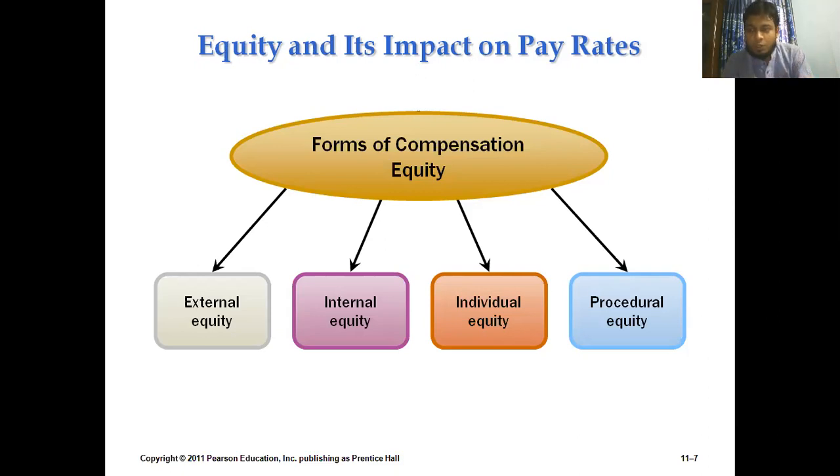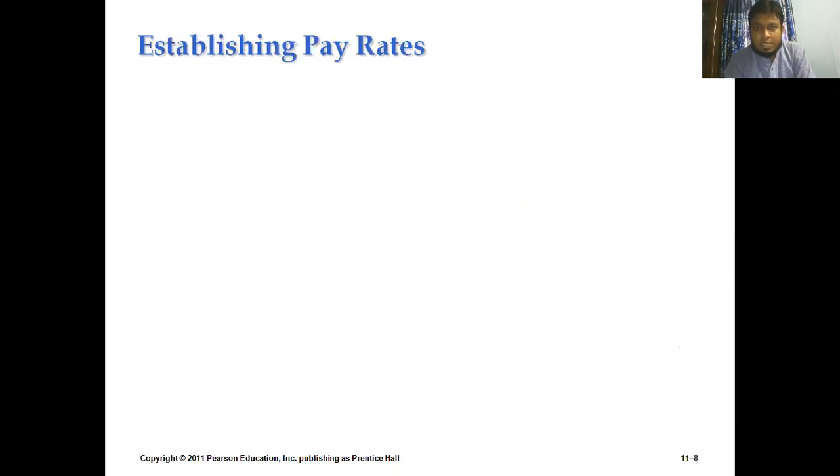If there is any deviation, we need to modify it in that particular segment. That is the basic focus of procedural equity. This equity concentrates on the process of evaluating external equity, internal equity and individual equity. So those are the basic building blocks for how we can concentrate on equity. That was the discussion of that particular slide.